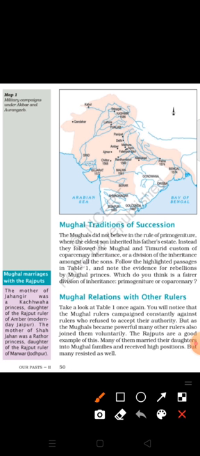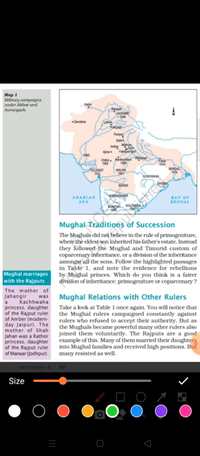Okay, but as the Mughals became powerful, many other rulers also joined them voluntarily. Okay, they accept their powers, you can say. The Rajputs are a good example of this. Many of them married their daughters into the Mughal family and received a high position, but many resented as well.